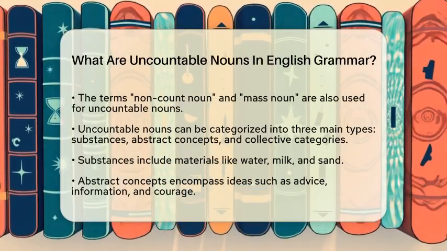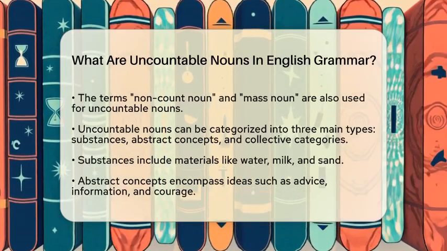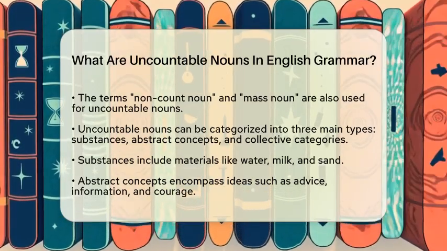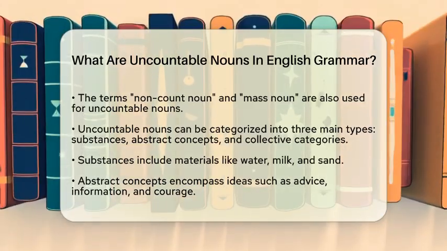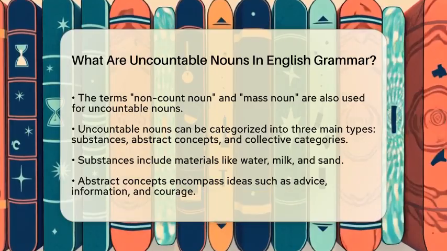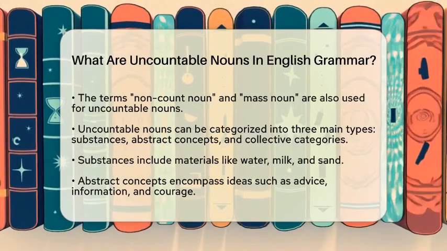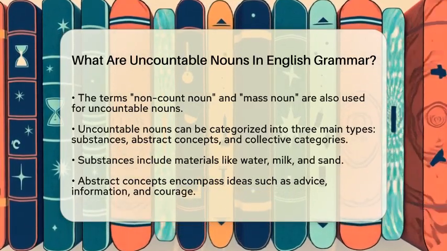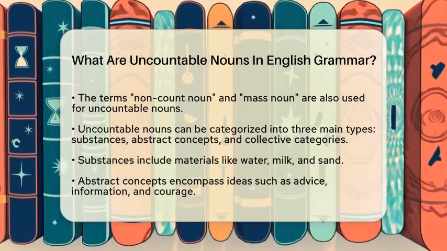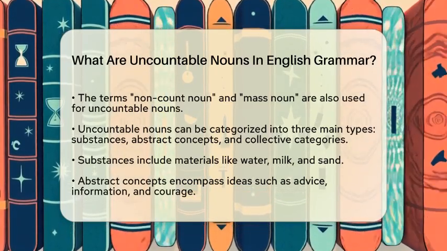First, we have substances. This includes materials like water, milk, sand, or air. These are items that you cannot divide into countable parts easily. Next, we have abstract concepts. This category includes ideas like advice, information, courage, or happiness. These are qualities that do not have a physical form, making them uncountable.